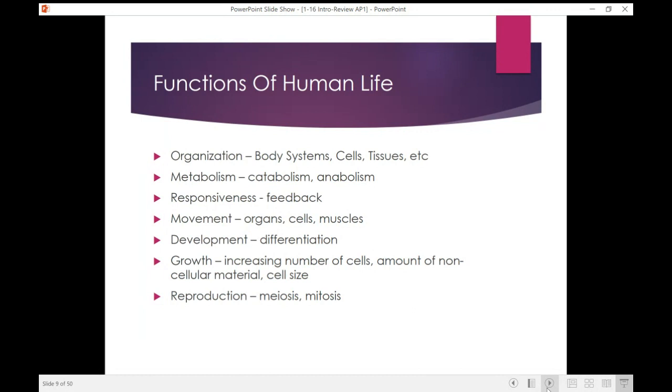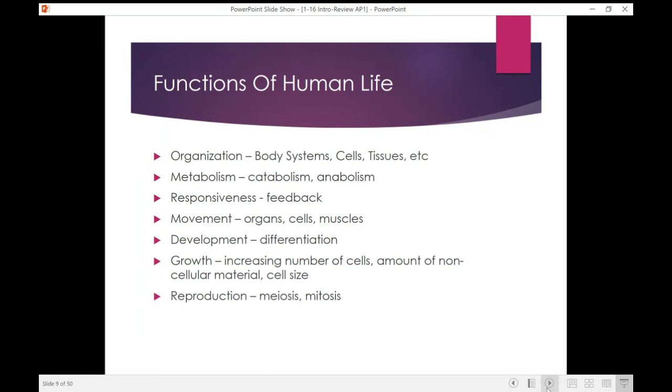So those are going to be our positive feedback mechanisms. And then we have the negative feedback. In negative feedback responses, we're going to turn off the mechanism as soon as we've reached that set point, sort of like a thermostat on a house or just a thermostat in your body, right? When you get hot, you start sweating. When you're no longer hot, you stop sweating. So once we get back to that set point, then we're going to turn off the mechanism.